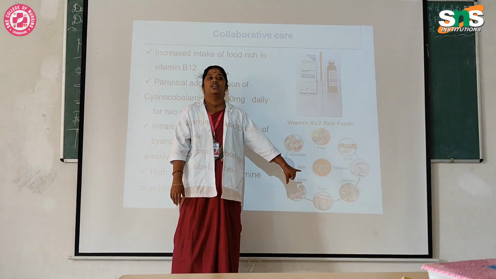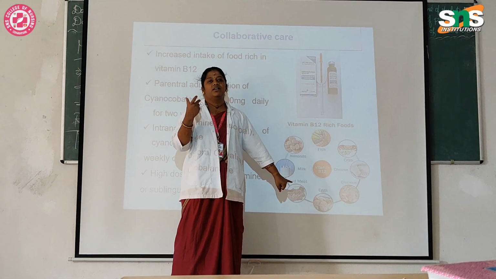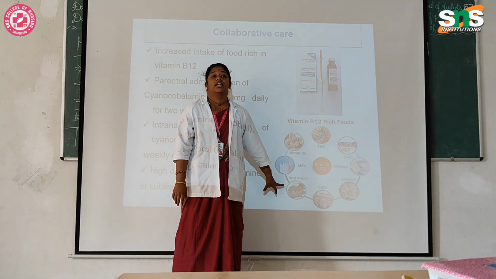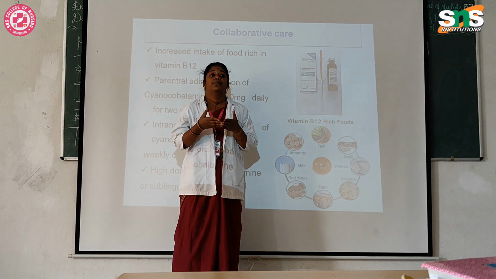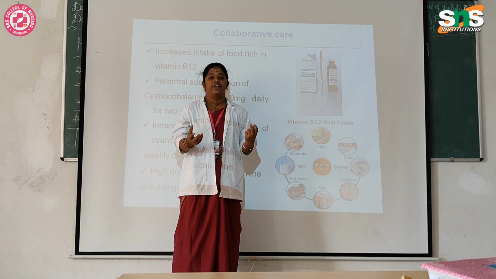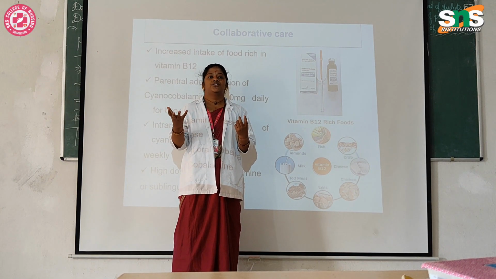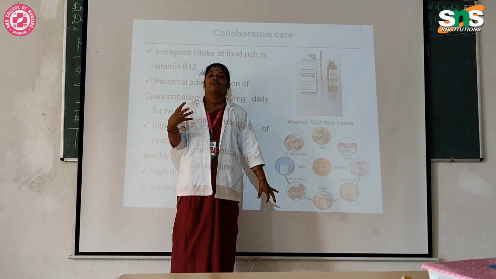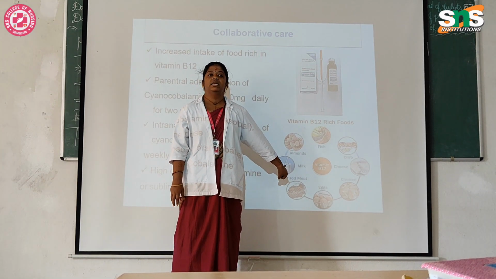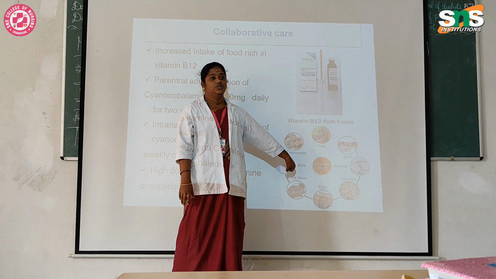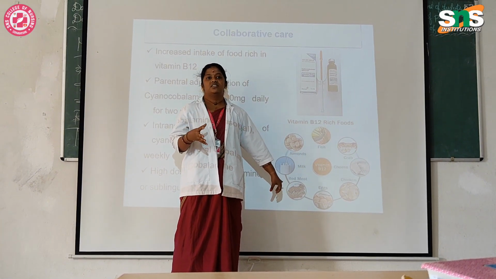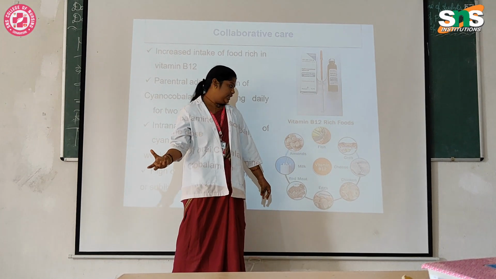Then eggs. You have to take country chicken eggs, one per day. Then you have to go for red meat. You should not go for beef or pork, because that has high LDL cholesterol. So you can go for goat meat. Then you have to go for milk. It should come from country cows. You should not get it from Jersey or other packet milk dairies.